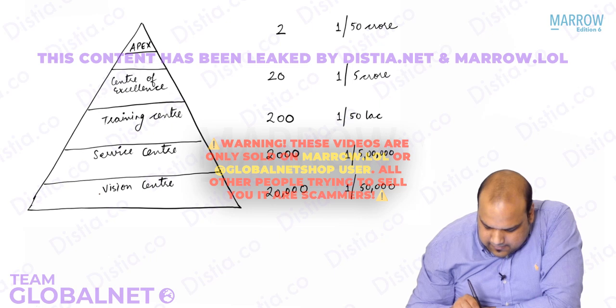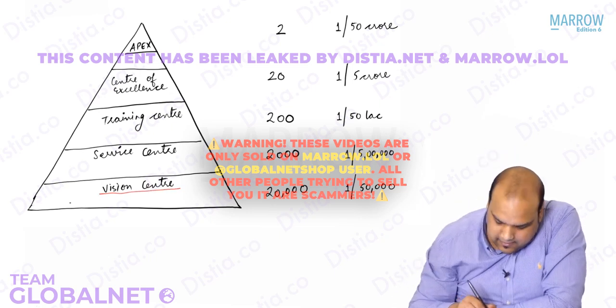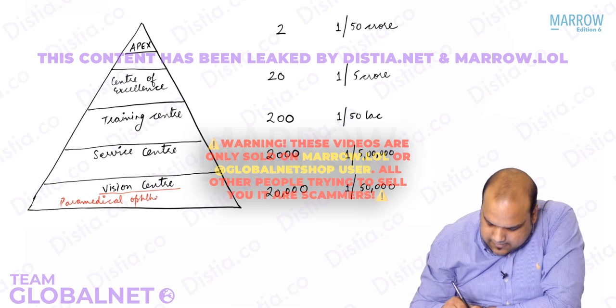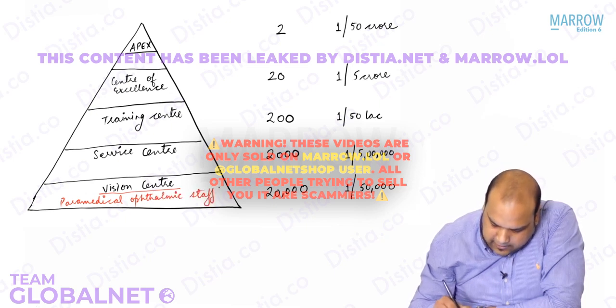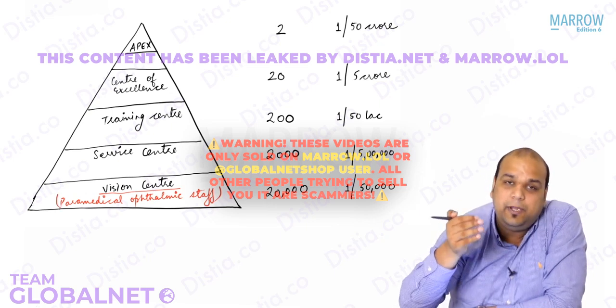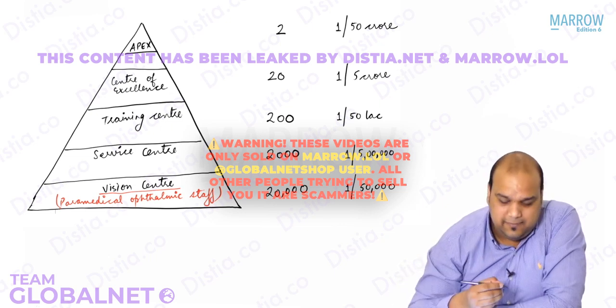Now, vision center. Who needs to be there at the vision center, everybody? Paramedical ophthalmic staff. Basically an optometrist, right, guys? What is the paramedical ophthalmic staff going to do, everybody? The paramedical ophthalmic staff is going to give primary eye care, measure the vision at least. You understand?